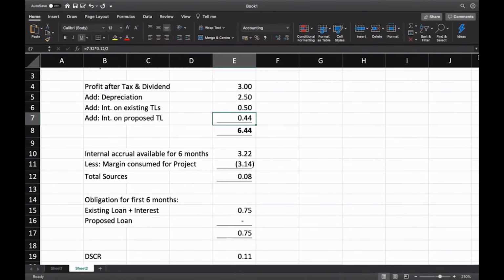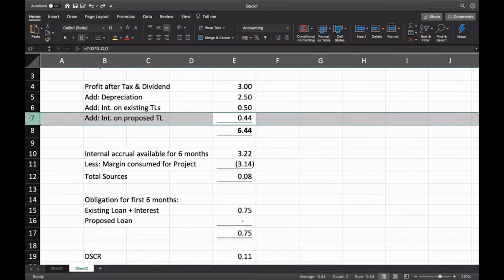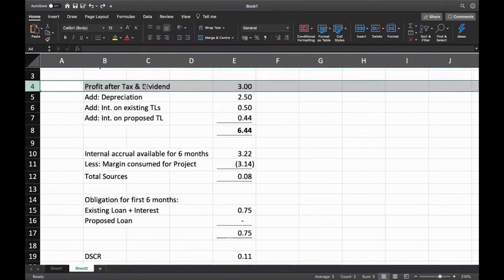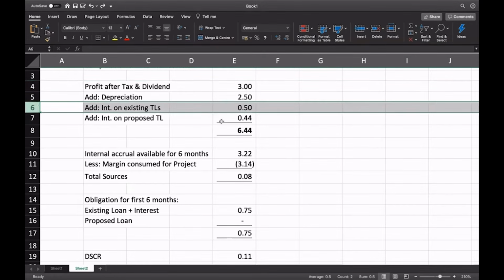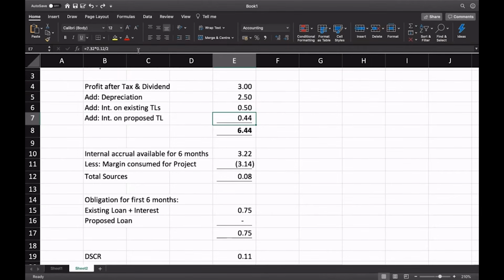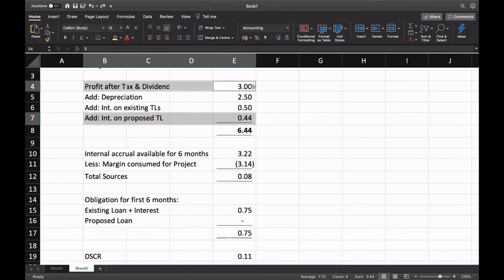But the reason why I have taken this interest on proposed term loan is that we started with profit after tax and dividend estimated for the year, that is for the full year. So in that process, the interest on existing term loan, and here if you notice this figure I have calculated like this, 7.32 into 12% divided by 2. It means I've taken only for 6 months. So this 6 months interest would have been deducted while arriving at this profit after tax, which ideally we should add back now. So it makes sense to add back.